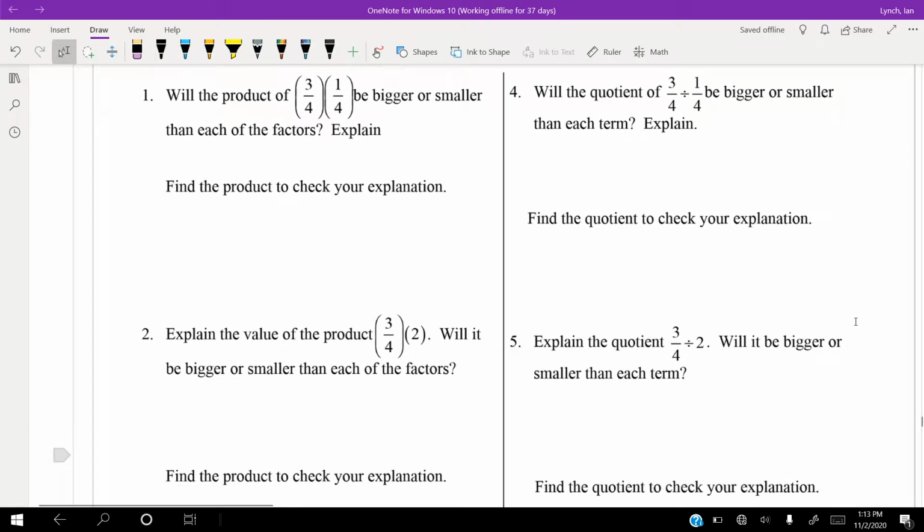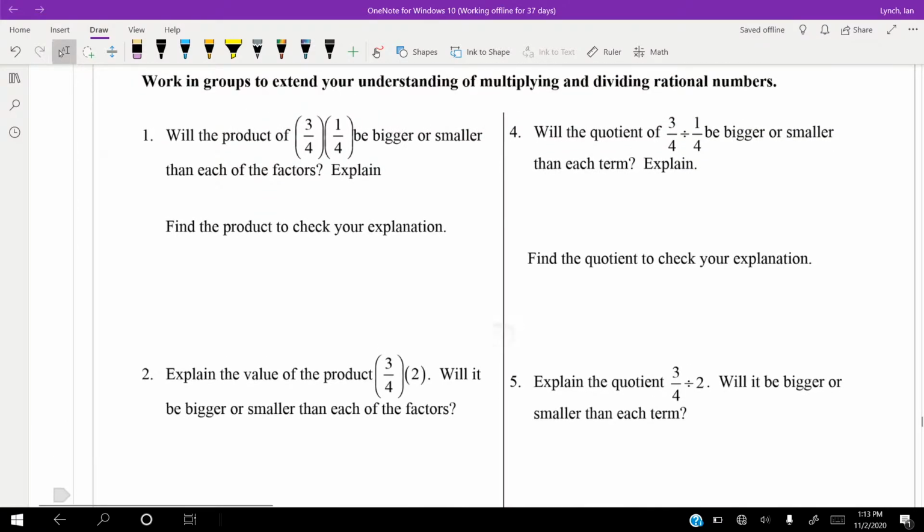Will the product of 3/4 times 1/4 be bigger or smaller than each of the factors? So if we multiply 3/4 by 1/4, so we take a quarter of 3/4, is that going to be bigger or smaller than 3/4 and 1/4? Well, I'm going to say that's going to be smaller, because we're multiplying. We're taking a fraction of 3/4.